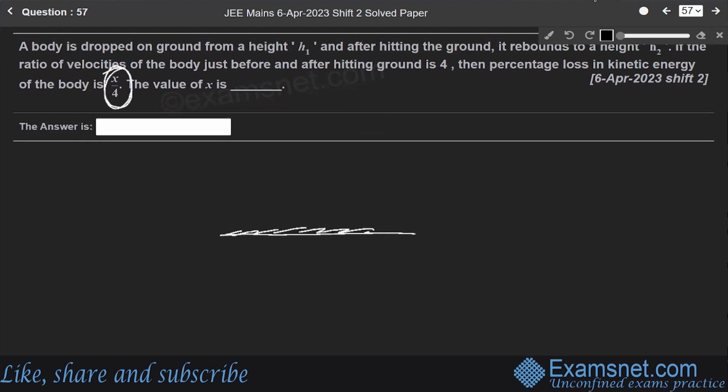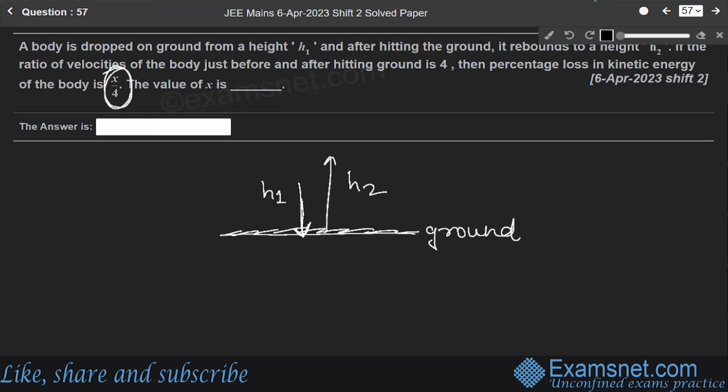Suppose this is the ground. Okay. At first, a body is dropped from a height h1 and after hitting the ground, it rebounds to a height h2. If the ratio of the velocities of the body just before and after hitting the ground is 4, when it hits the ground, let us say the ratio of just before and after.